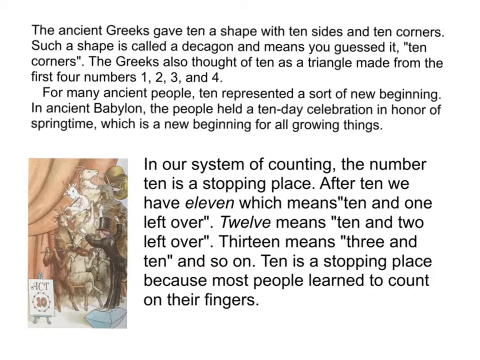After 10, we have 11, which means 10 and 1 left over. 12 means 10 and 2 left over. 13 means 3 and 10, and so on. 10 is a stopping place because most people learn to count on their fingers.